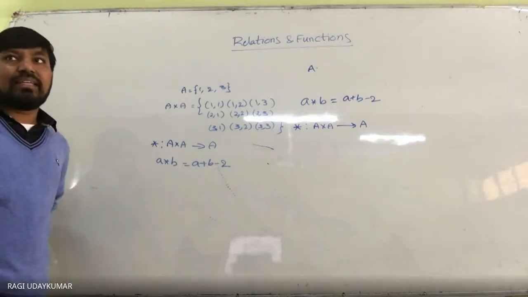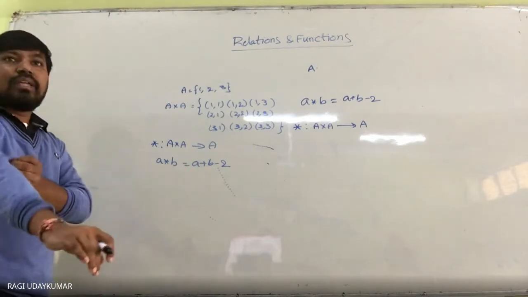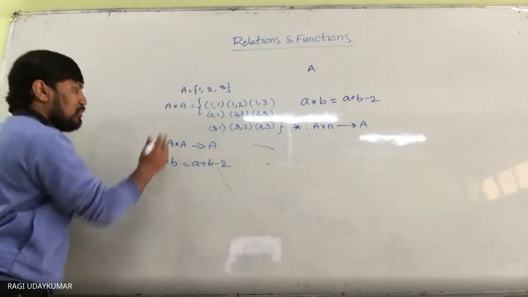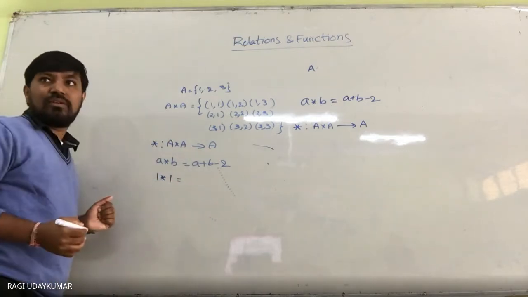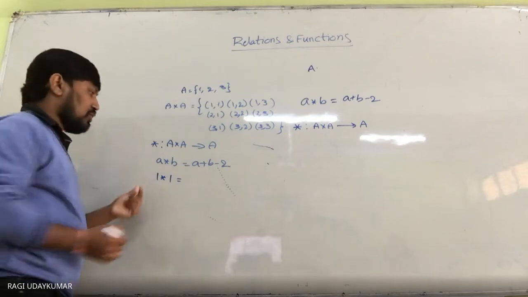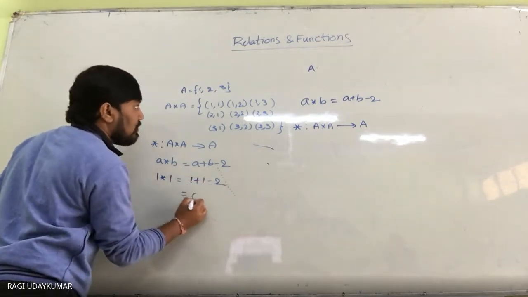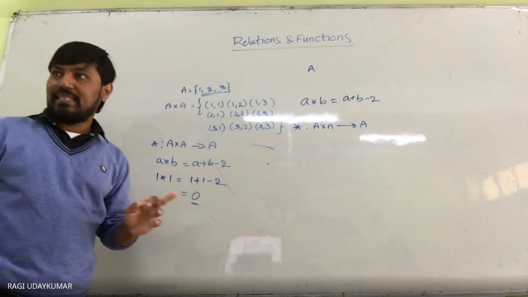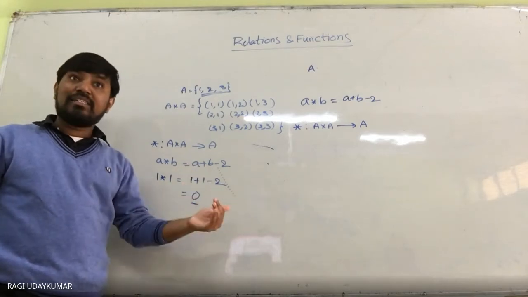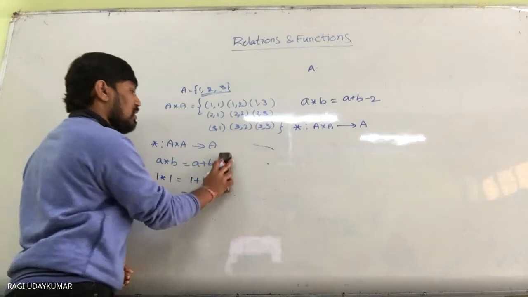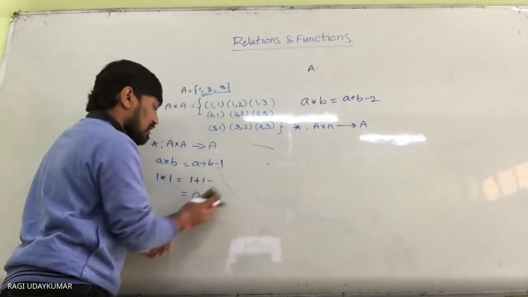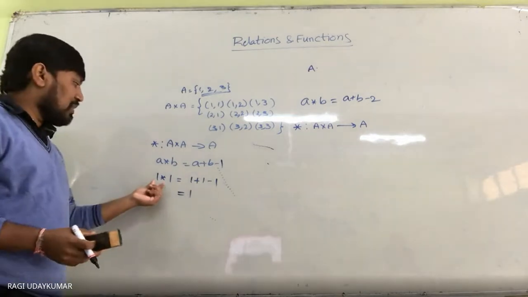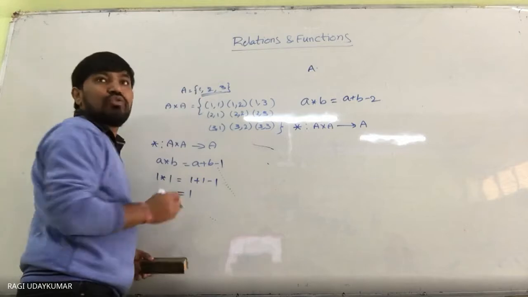Suppose it is given to you like this. Now, A star B is equal to A plus B minus 2. If you want to find 1 star 1, what do you get here? 1 plus 1 minus 2, which is equal to 0. But 0 is not there in this set, and it must compulsorily be present in it. So like that the definition will be given to you. Suppose instead it gives 1, then 1 comma 1 is related to 1.